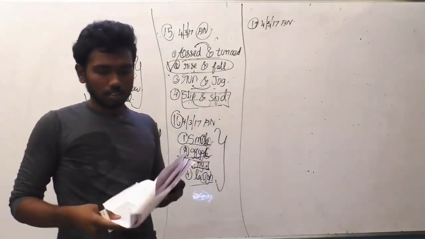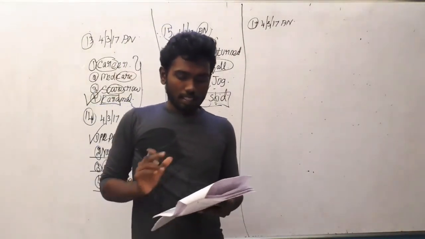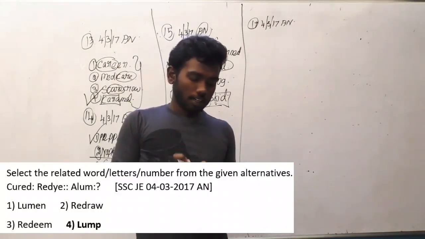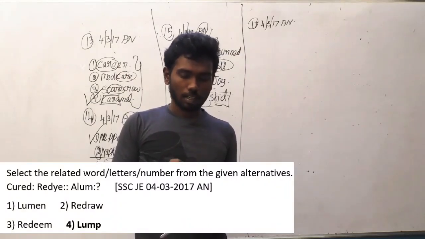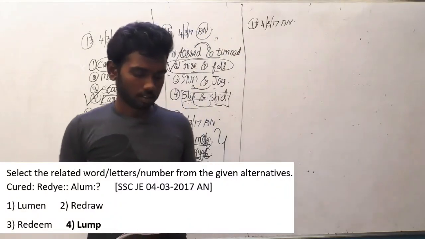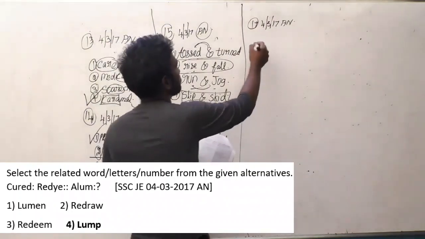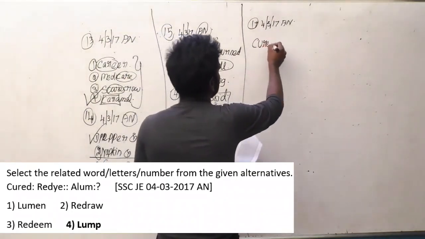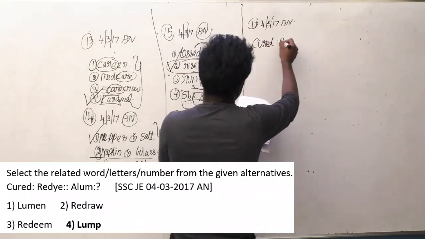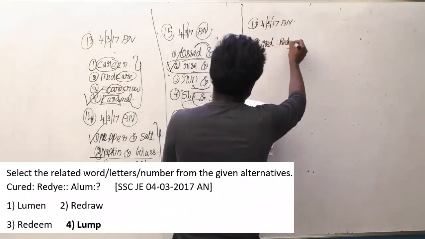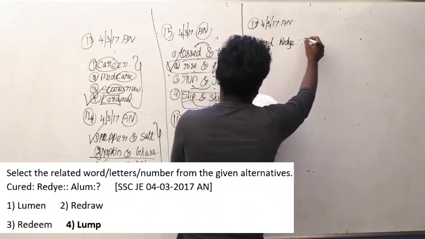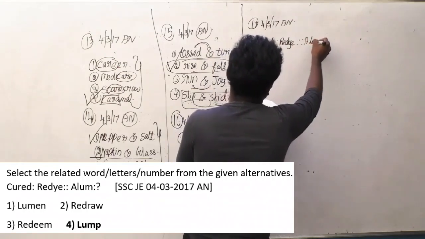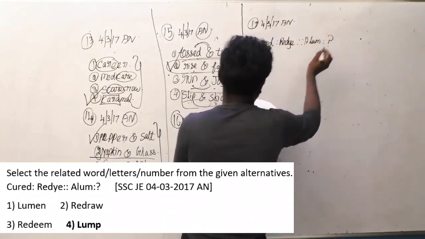Let me read out the question. Select the related word or letter or number from the given alternatives. And what is the alternative here? Cured is to ready, as alarm is to question mark.